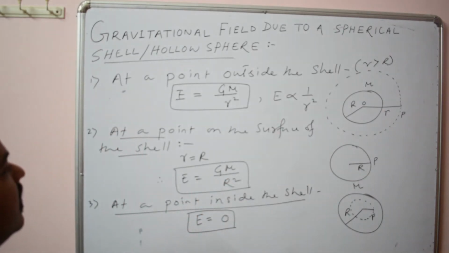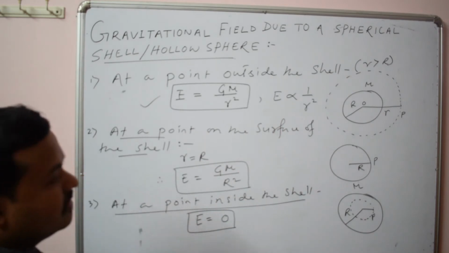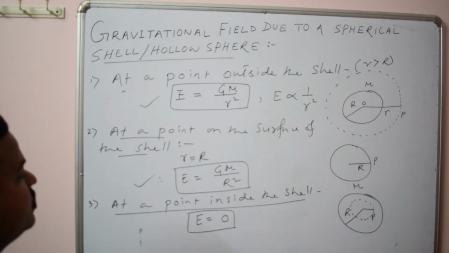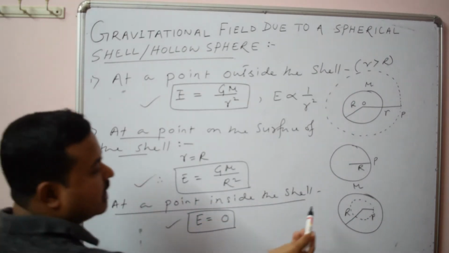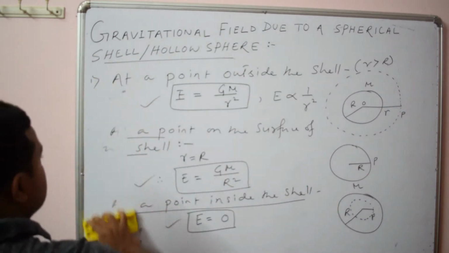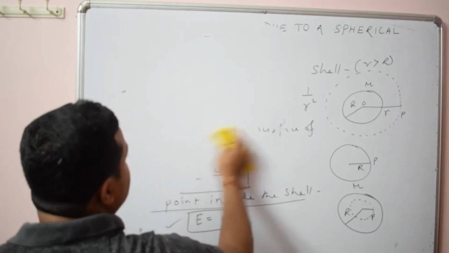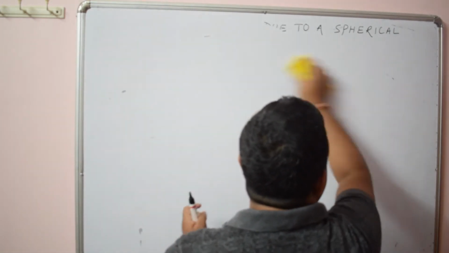So we have these formulas. At a point outside the shell, G m by r square, where this small r is greater than capital R, that is the radius of the shell. Then at a point on the shell, G m by R square, and at a point inside the shell it is 0, because it encloses no mass. So from here you can represent it graphically, the field intensity due to a spherical shell, and this graph is very important.